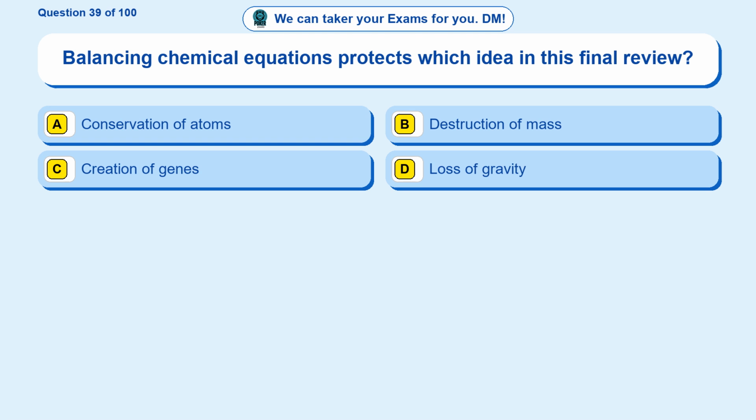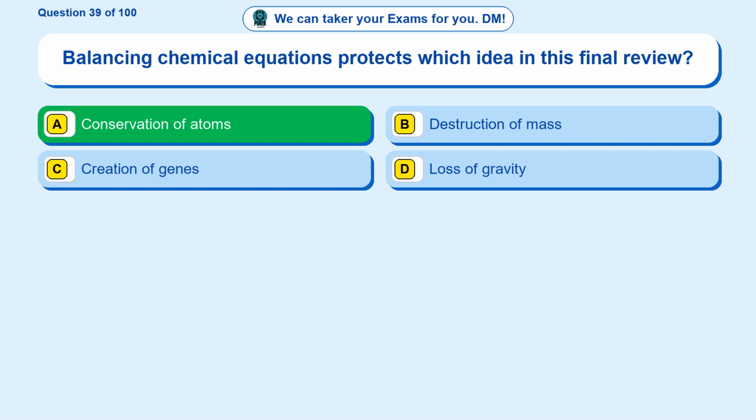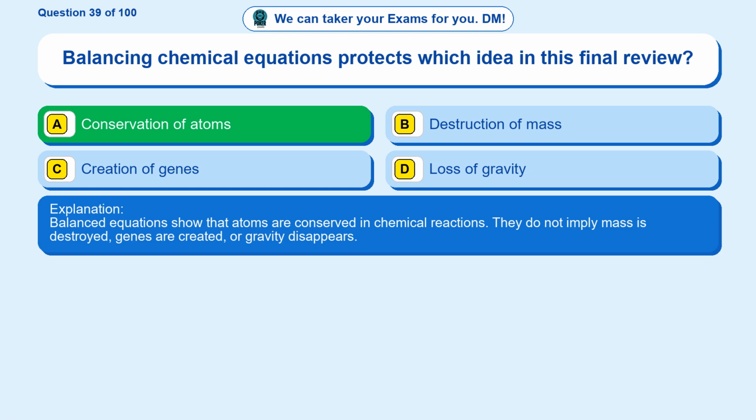Question 39. Balancing chemical equations protects which idea in this final review? Option A, conservation of atoms. Option B, destruction of mass. Option C, creation of genes. Option D, loss of gravity. The correct answer is option A. Conservation of atoms. Balanced equations show that atoms are conserved in chemical reactions. They do not imply mass is destroyed, genes are created, or gravity disappears.